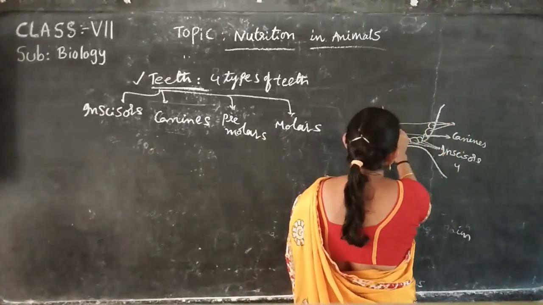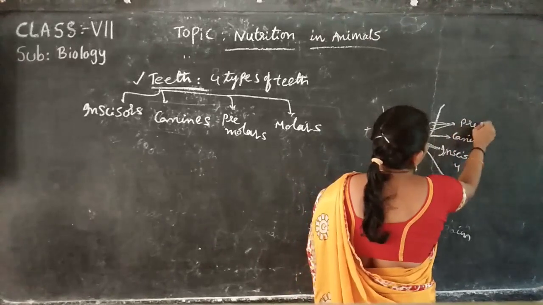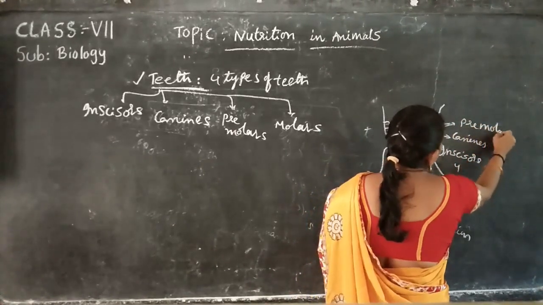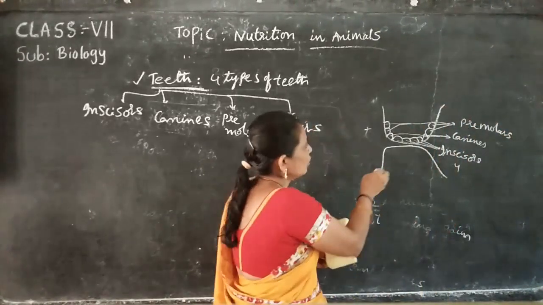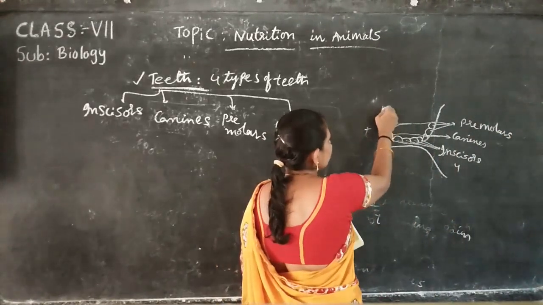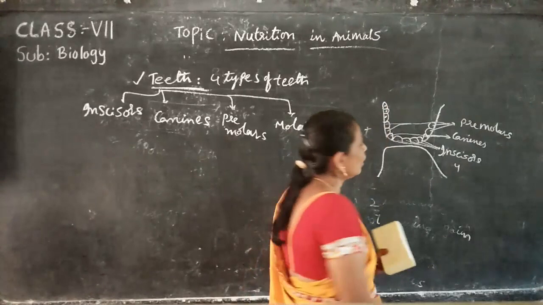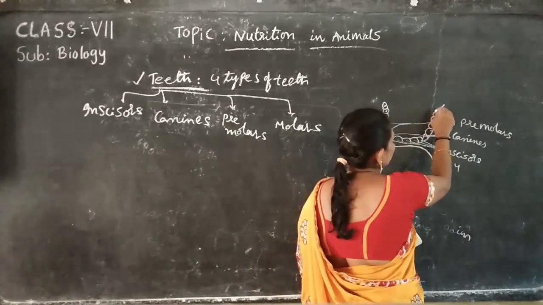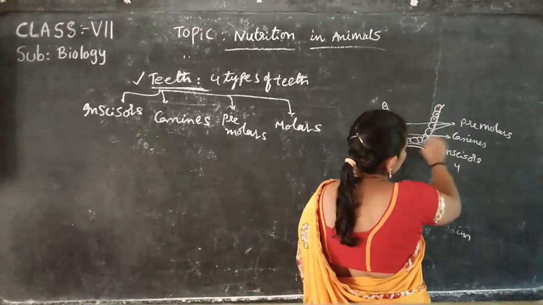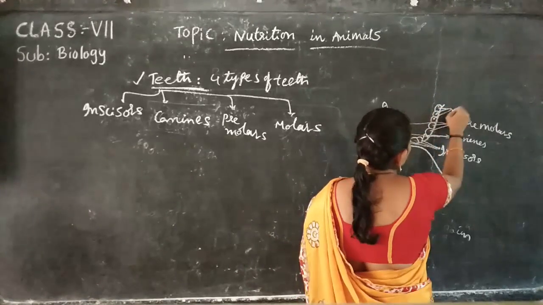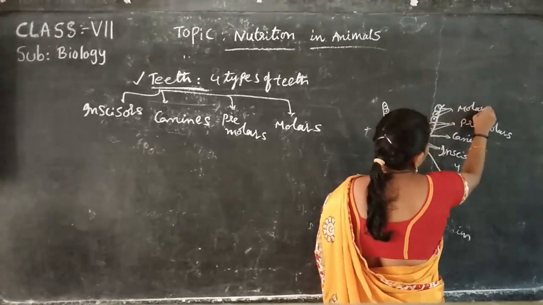These are called premolars. Next, the last ones: these 3 are molars.